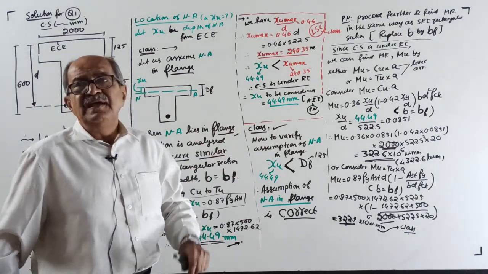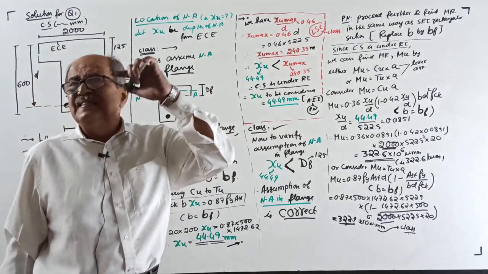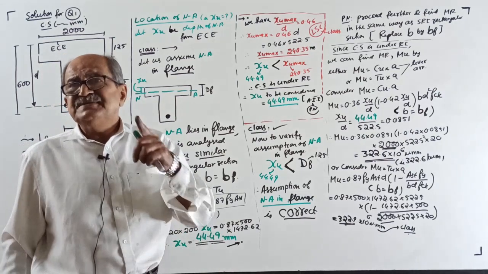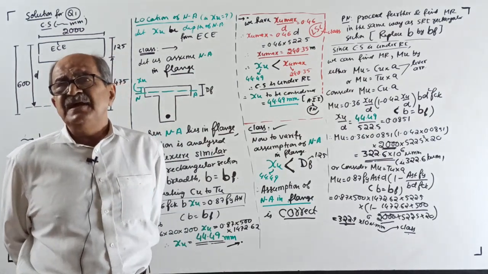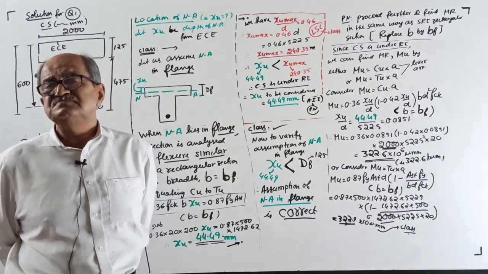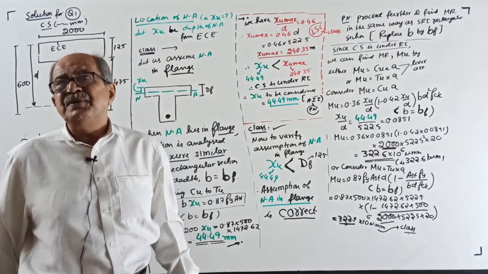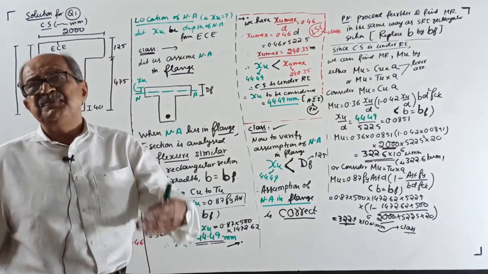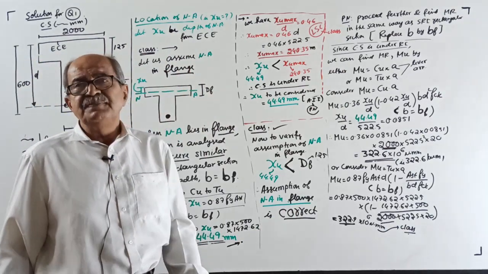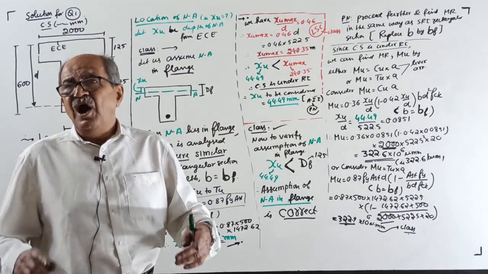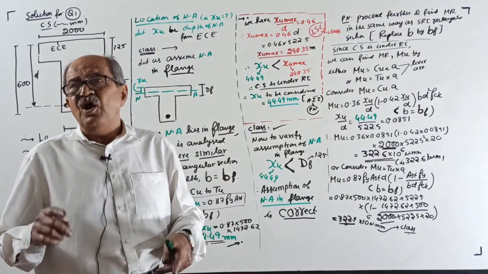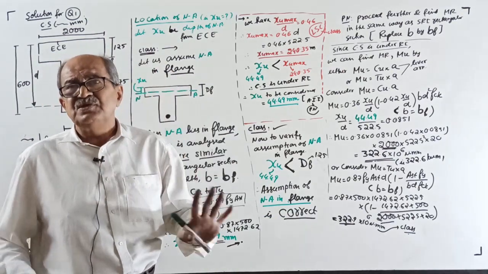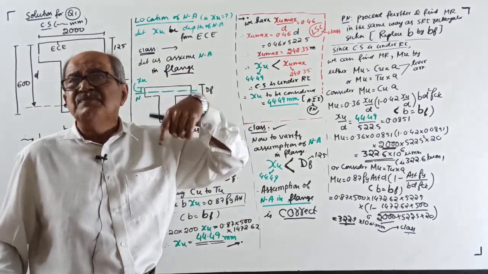If the assumption you made, neutral axis in the flange, is wrong, consider it in the web, that is XU more than DF. But two types are there. First, assume type A, consider uniform stress distribution in the flange. Verify the assumptions after you get XU. If the assumptions are verified, correct, over. Proceed further for ultimate MR. Suppose the assumption of uniform compressive stress in the flange with XU more than DF is wrong, consider the neutral axis once again in the web.